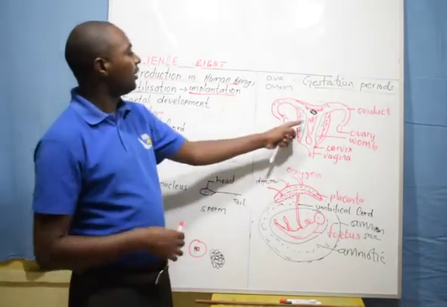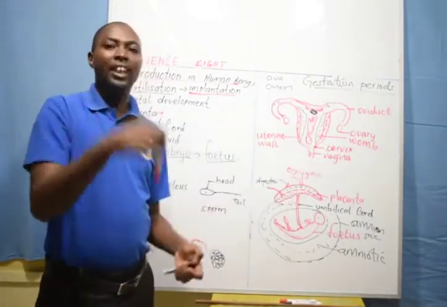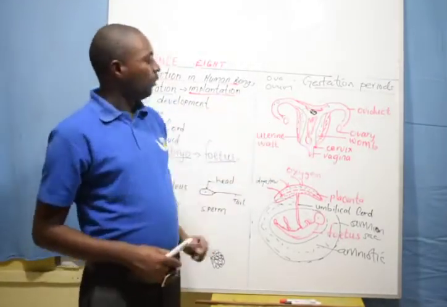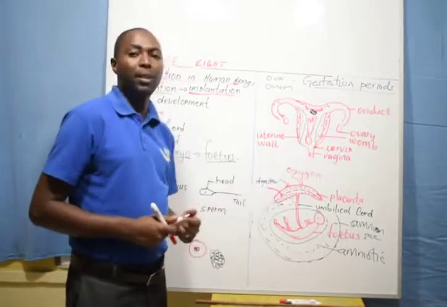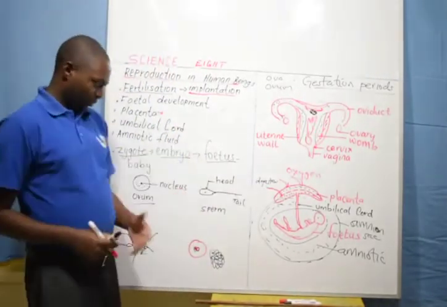If the head is not facing downwards, and the legs are facing the other way, we call that breech birth, and it is dangerous to the mother and also to the baby during birth.